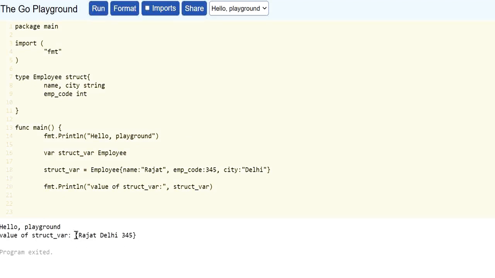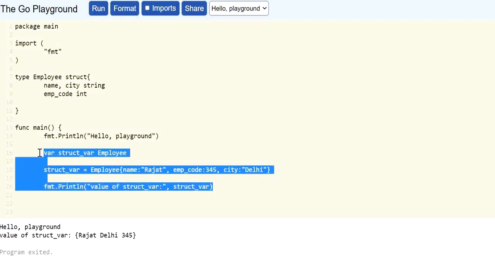Now you can see we are getting the correct value. So if you are not maintaining the order, you have to provide the variable name here, that is name, city and employee code. If you do not want to mention the variable name, then maintain the order. So this is the basic concept of structure in Go.